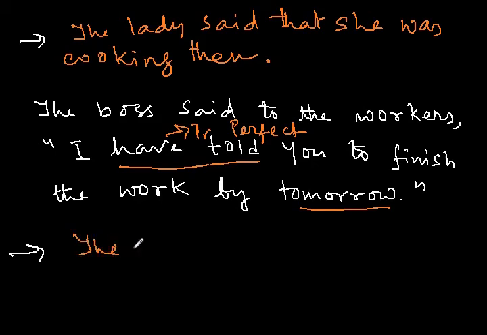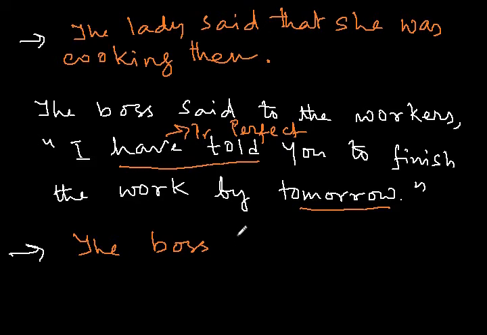Now let's write the sentence. The boss. Now what should I write? Said to the workers or told the workers? If you remember, in my previous video I said that if something is said to someone, then instead of said to, we use tell. But in this case, this is in past tense, so we will use told.